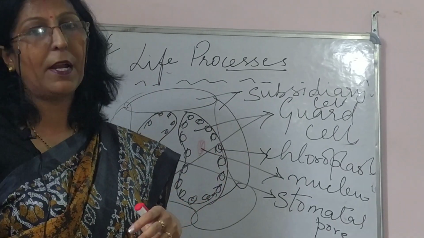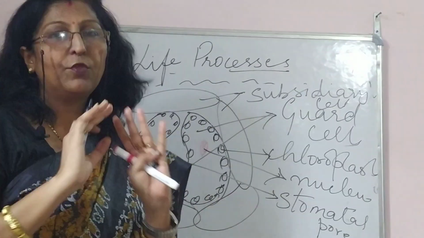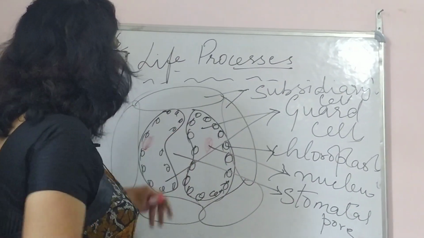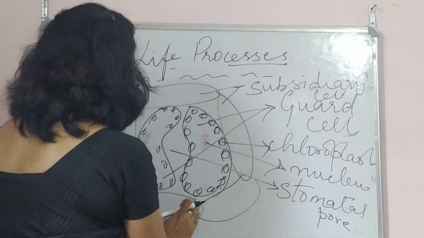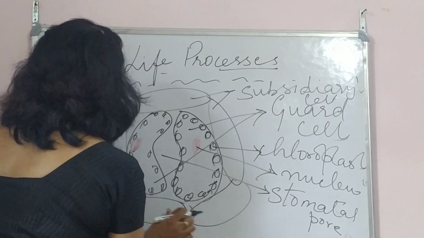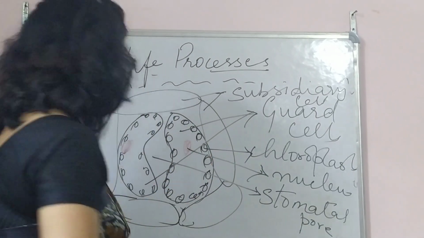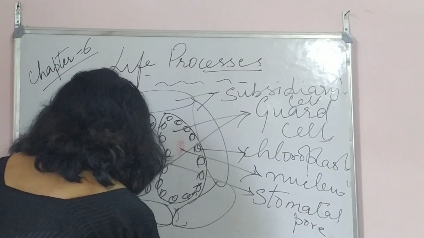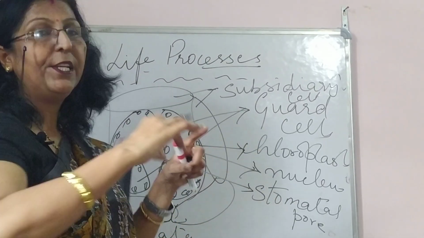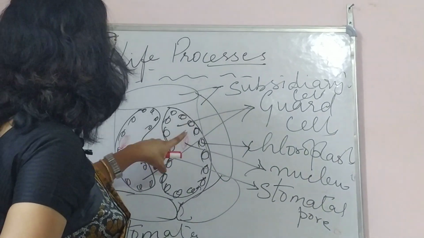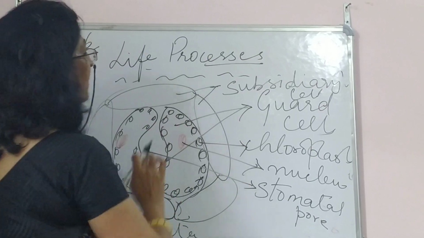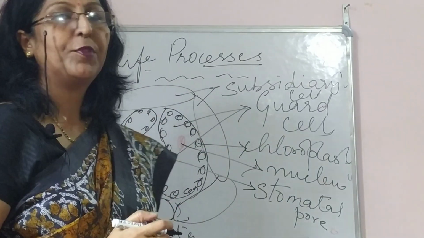Normally in the plants, desert plants में अलग होता है, so it closes. So no more carbon dioxide, means photosynthesis does not take place normally at night. So this is what is the structure of the stomata. Here we can write stomata. Got it? So stomata has got two bean-shaped guard cells. This is the stomatal pore. These two are the guard cells. This is the nucleus. These dots are the chloroplasts, and these cells surrounding it are subsidiary cells.